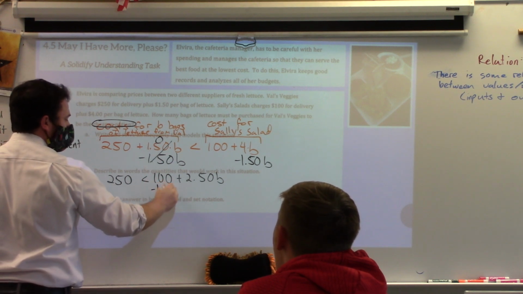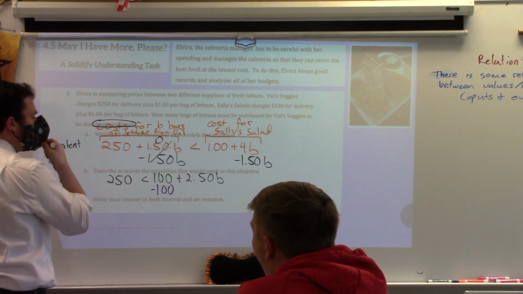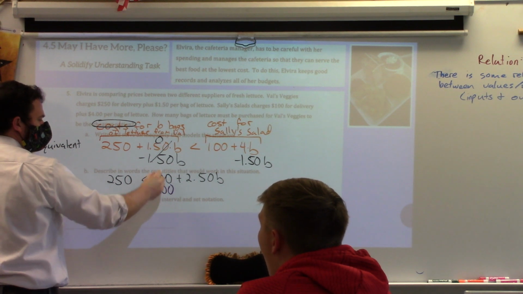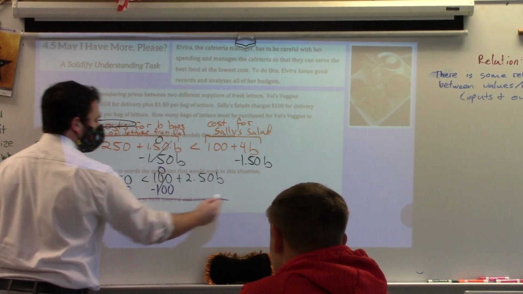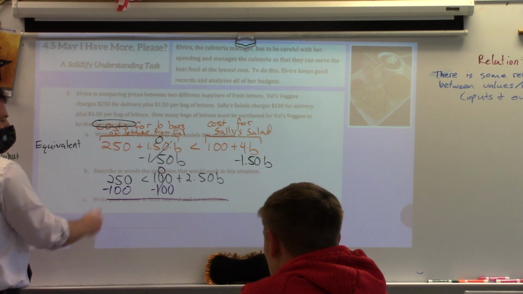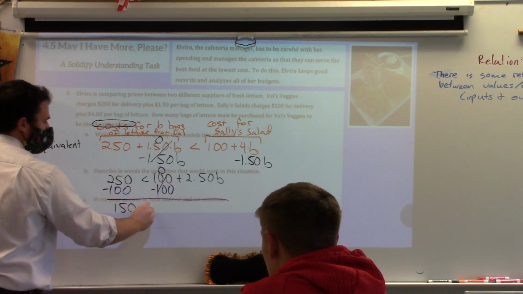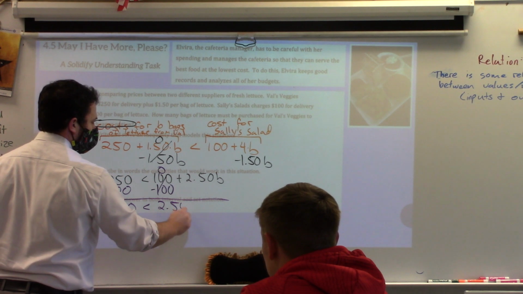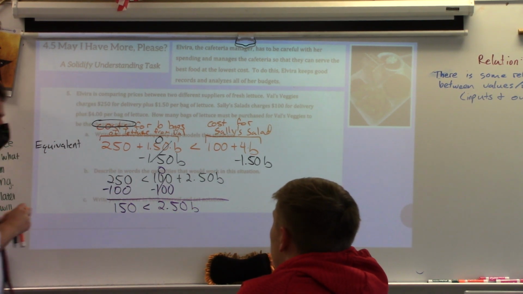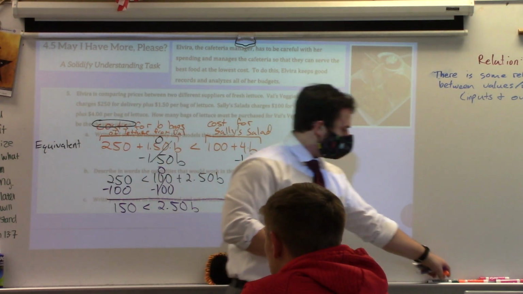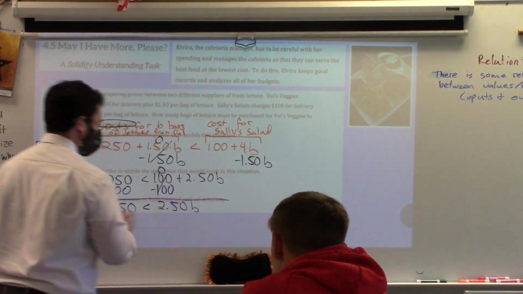Similarly, when I subtract 100 here, what's 100 minus 100? 0. To maintain equivalency, to keep the same solutions, I have to do it on the left-hand side as well. So 150 is less than 2.5b. Last step to solve for b: divide by 2.50.